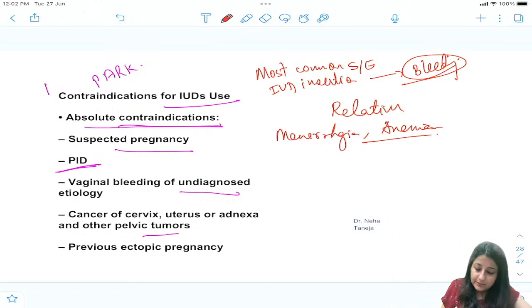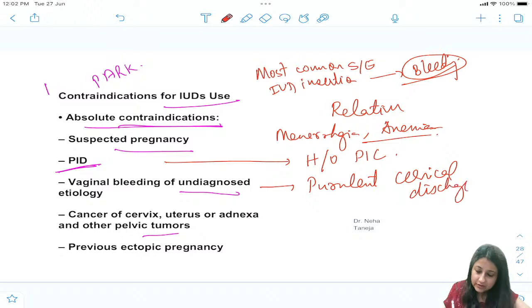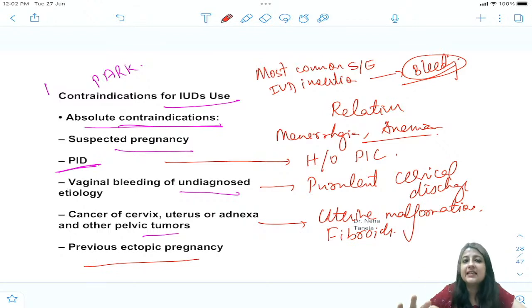Now, instead of current PID, write history of PID. Instead of vaginal bleeding, write purulent cervical discharge, discharge from the cervix. Instead of cancer of cervix, write uterine malformations. Here you have uterine malformations like congenital malformations, fibroids and all those things. Previous ectopic pregnancy is an absolute contraindication, yes.